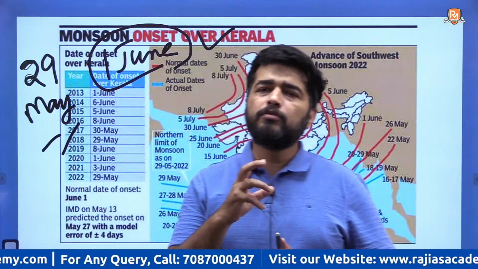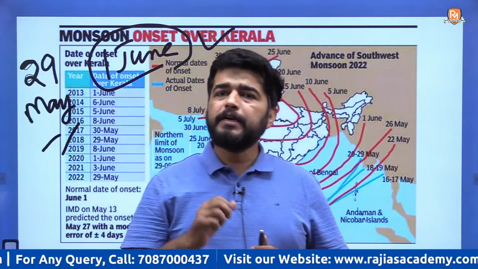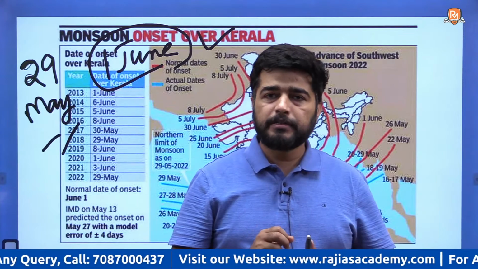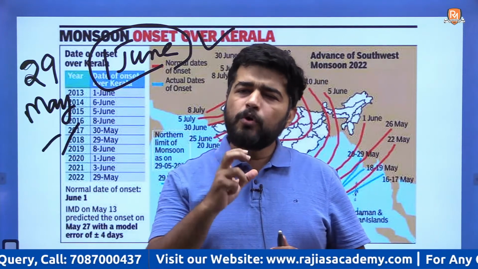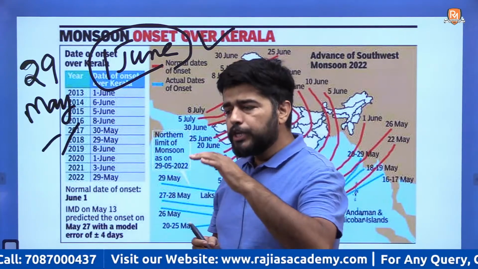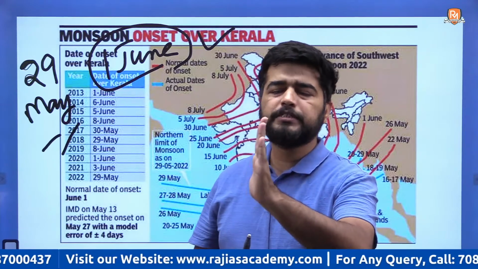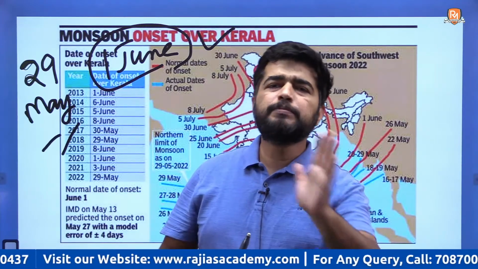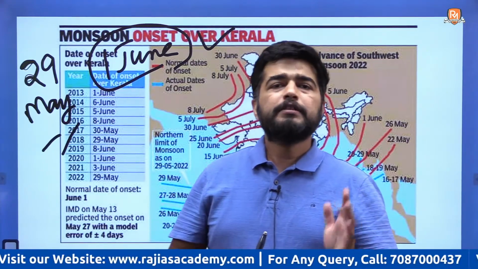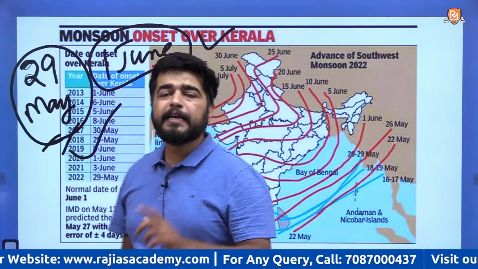What do you mean by onset of monsoon? So there are some technical things and some conceptual things. First I will talk about the definition of onset of monsoon. Usually onset of monsoon is around 1 June. We consider 1 June as a date, plus or minus some days. This year it was 29th May when your monsoon struck the Kerala coast.